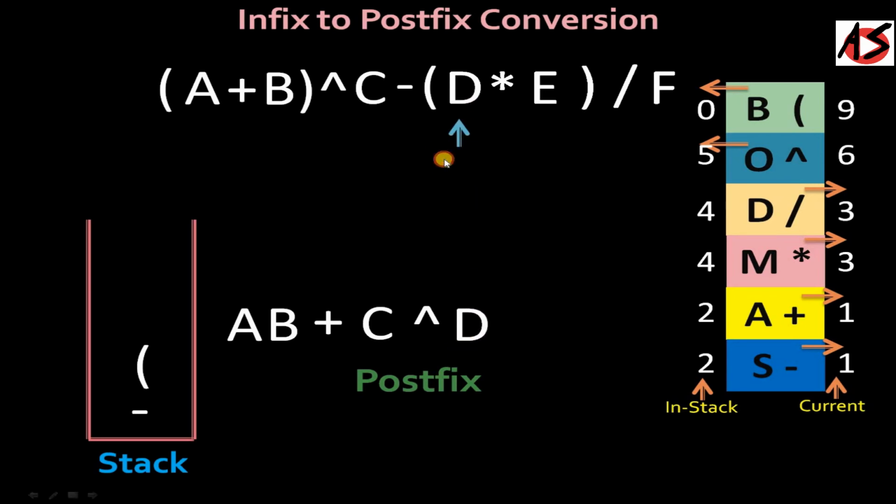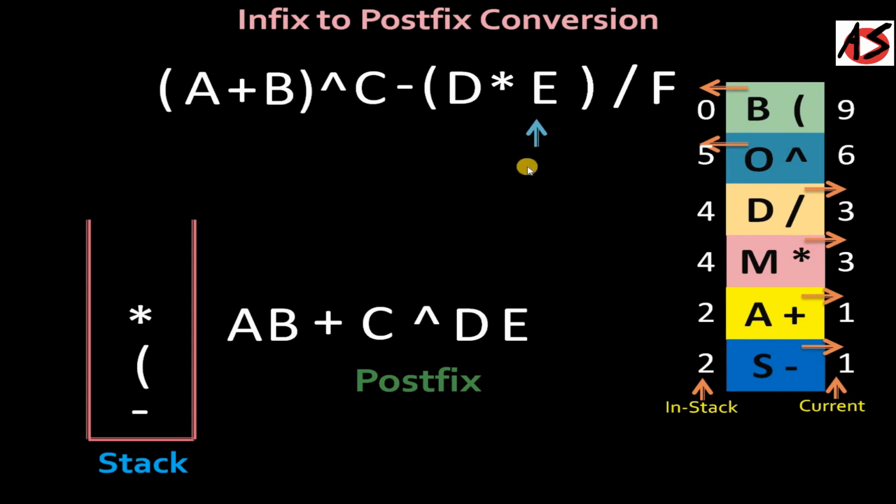Now we are scanning the next symbol, that is multiplications. So multiplications priority is 3 as a current symbol and that is higher than the bracket, that is in stack priority is 0. So higher priority operators we can definitely push into the stack. So we will push the multiplications into the stack. Then we are moving ahead, we are getting operand. So operand we will copy into the postfix notations.